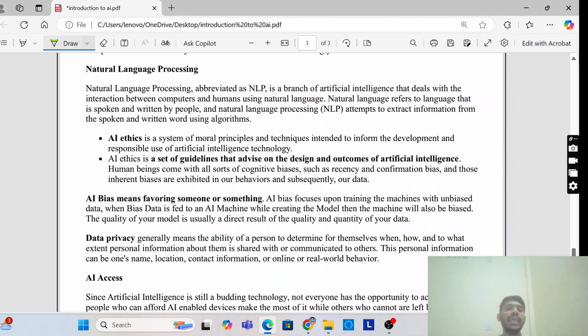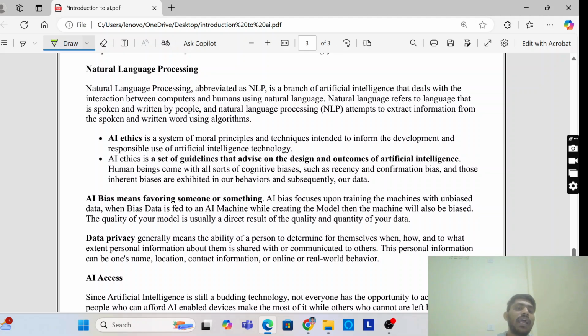Okay. AI bias means favoring someone or something. It focuses upon training the machine with unbiased data. Data that is not required is giving wrong information to the machine. That is AI bias. When biased data is fed to an AI machine while creating the model, then the machine will also be biased. The machine will not work properly because the fed data is not proper. The quality of your model is usually a direct result of the quality and quantity of your data. If the model is getting quality and quantity data, then the model will reflect it properly.